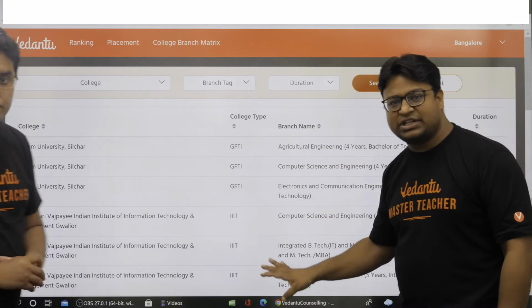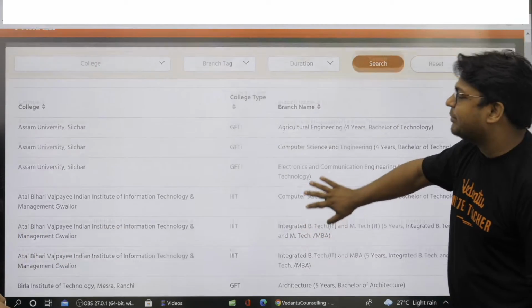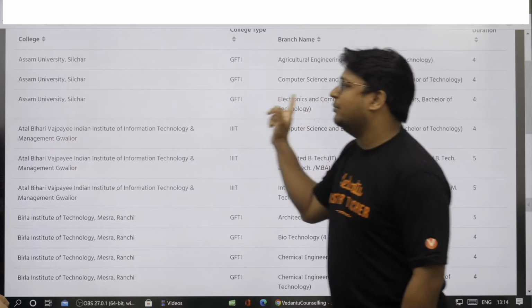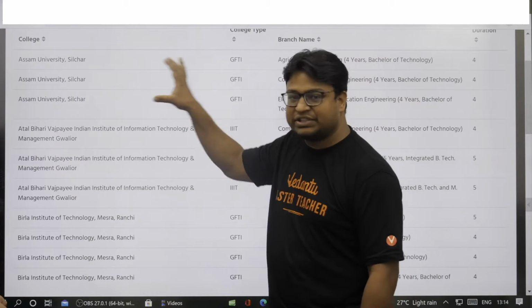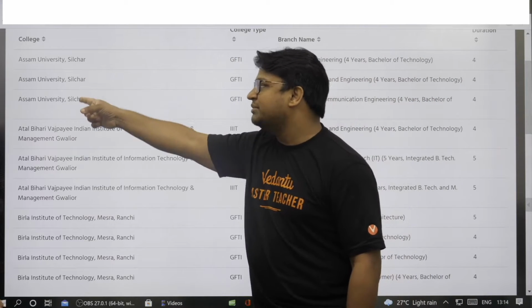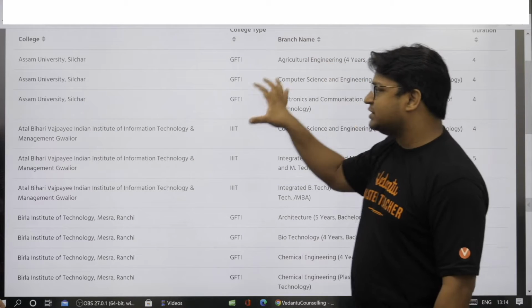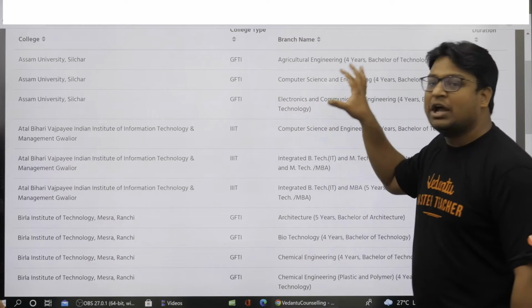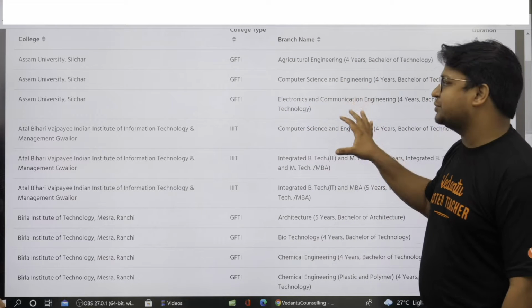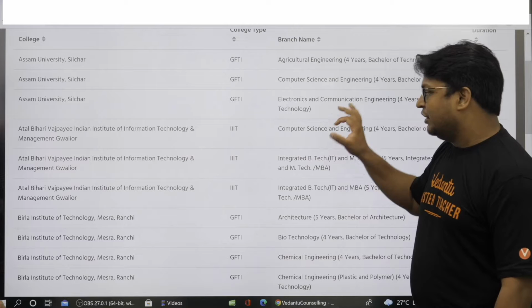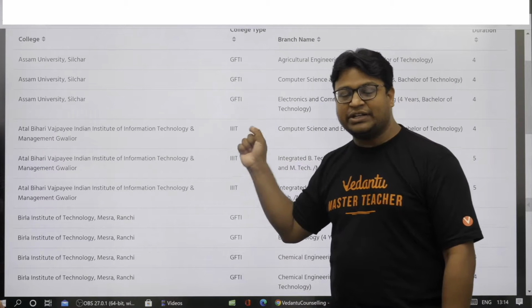I think there is a list here, and now this list depicts the college branch combination. For example, if I just focus on the first three rows here, the college name is repeated, but the branch name is changing. So this list basically tells me what all course options exist in every college. For example, we are dealing with 110 colleges.